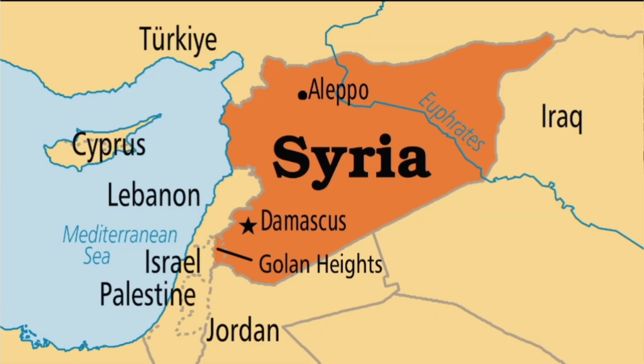Let us start with Syria's geography first. Syria is located on the eastern end of the Mediterranean Sea and it is bordered by Turkey to the north, Israel and Lebanon to the west, Iraq to the east and Jordan to the south.